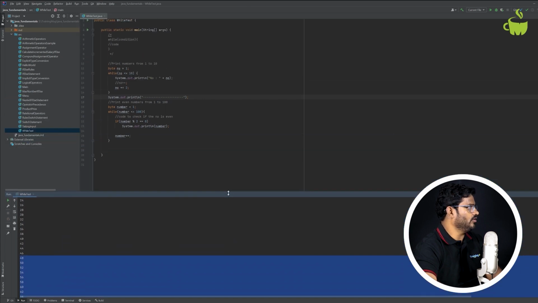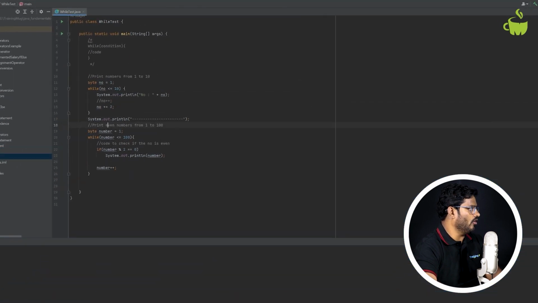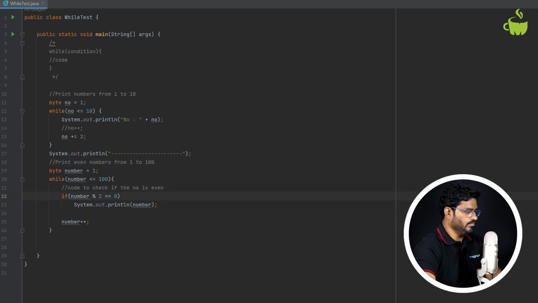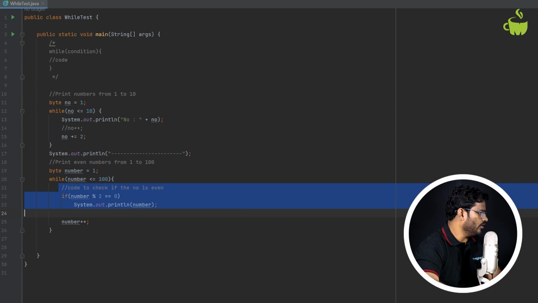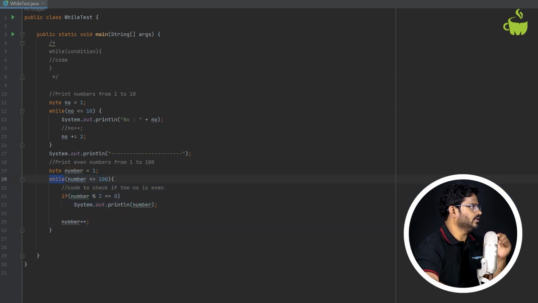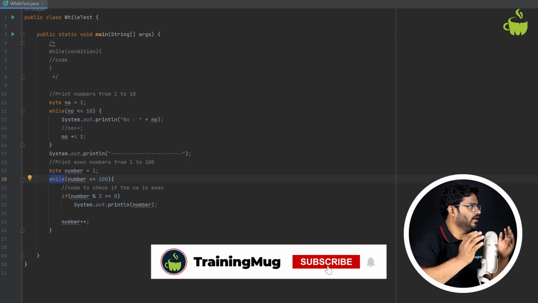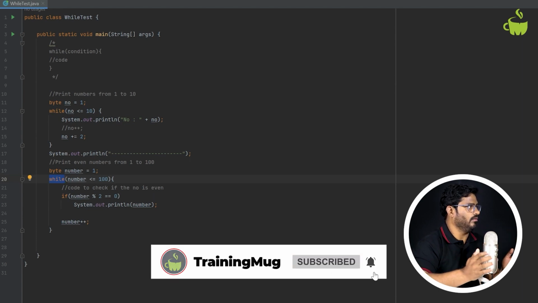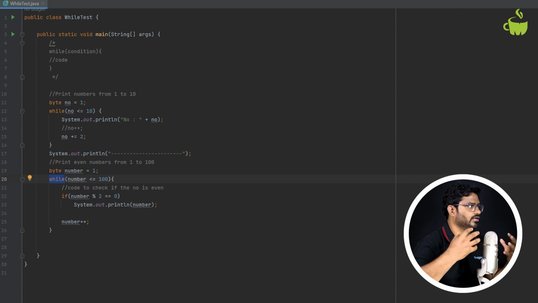Suppose with the same logic, if you want to print odd numbers, what do you do? You just simply change this to not equals 0, right? So if it is not equal to 0, then it is going to be an odd number. So like this, you are executing this particular code repeatedly. That's the reason you have used a while statement. So guys, while is a very important loop which will be used to execute certain kinds of code repeatedly in a lot of situations.